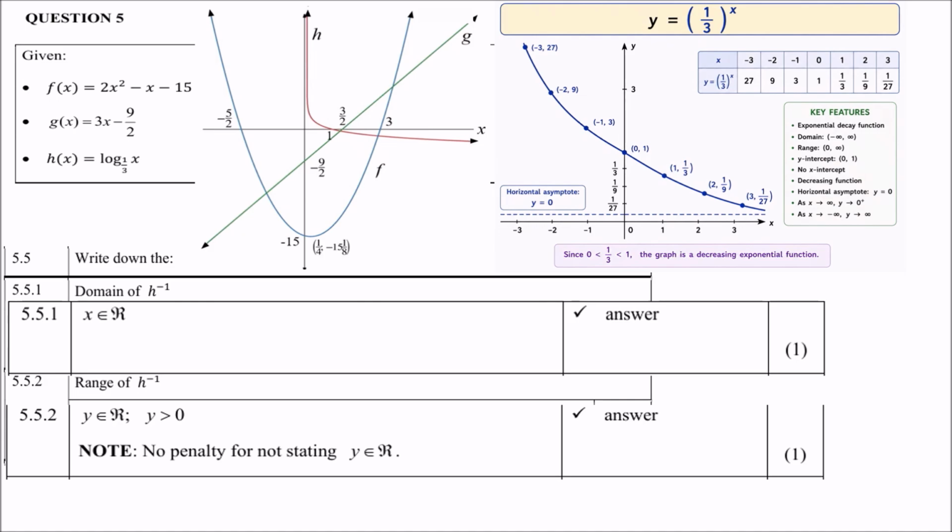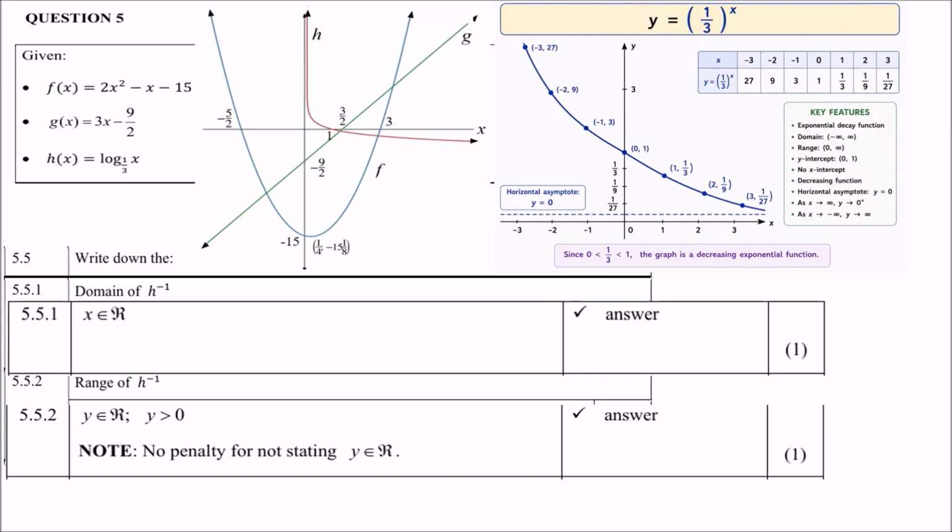Then the range of h inverse. Now, again, look where is h, and h inverse, it's the same graph we just spoke about, but now y will be all the real values, but remember the asymptote is y equals 0, so therefore it's got to be greater than 0.